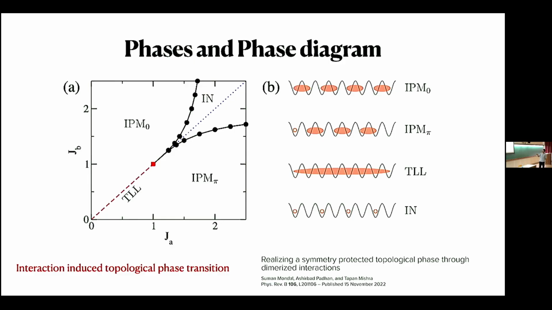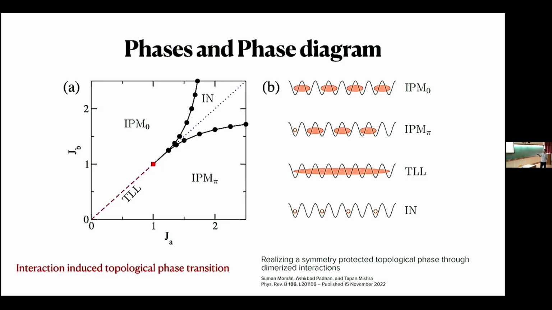But as soon as we turn on the dimerization, we get two more gapped phases, which we call Ising paramagnets. And these subscripts 0 and pi denote their Berry phases. So this Ising paramagnet is trivial, while this one is topological. And the phase transition between these two is a topological phase transition, while the phase transition between IPM pi and IN lies in the Ising universality class.